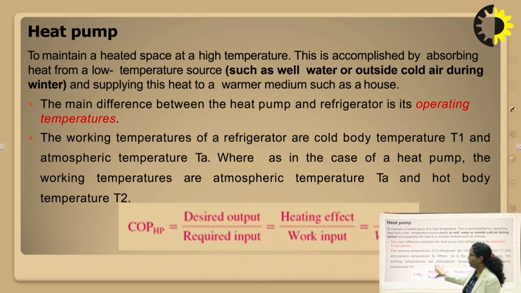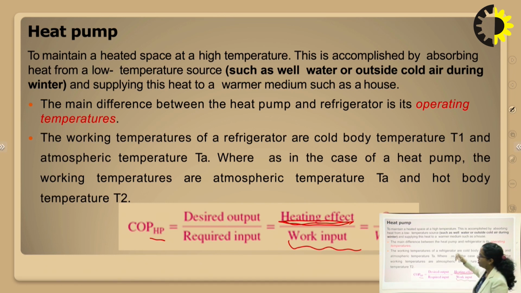The same way we can write the formula for heat pump, which will be equal to COP of heat pump. It will be equal to desired output upon required input. That will be equal to heating effect. It changes here from cooling effect, that is heating effect, upon work input, that is Q2 upon W net.